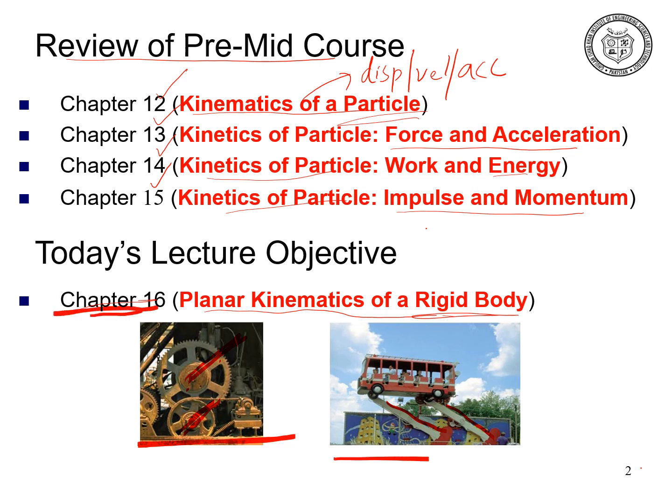Similarly, in this figure, the passengers on this amusement ride are subjected to curvilinear motion. This vehicle is rotating in a curvilinear motion, but the vehicle always remains upright. If the angular motion for these rotating arms is known, how can we determine the velocity and acceleration experienced by the passenger? Does each passenger feel the same acceleration? After the completion of chapter 16, you will be able to answer this.